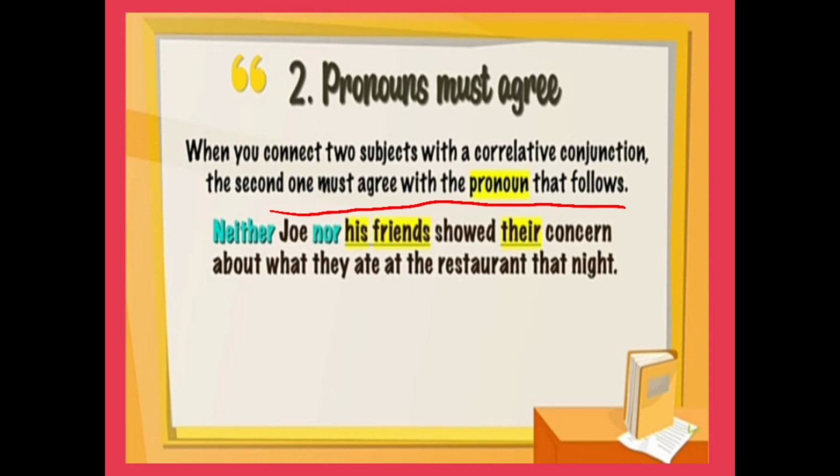Neither Joe nor his friends showed their concern about what they ate at the restaurant that night. So the pronoun is used according to the second subject.